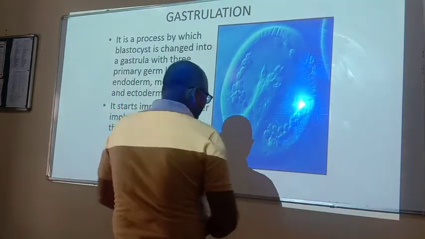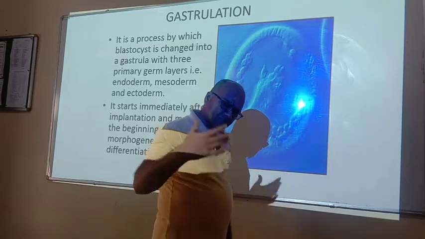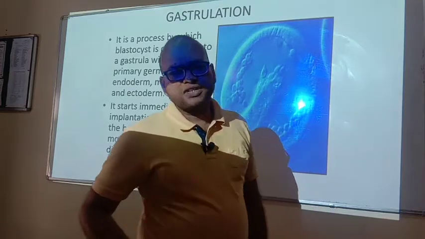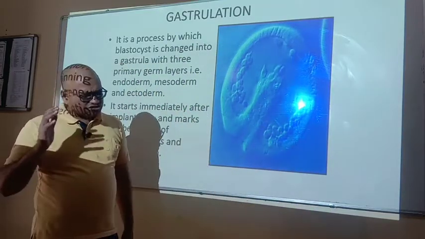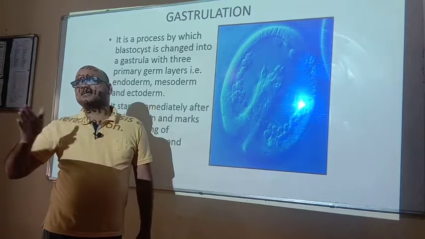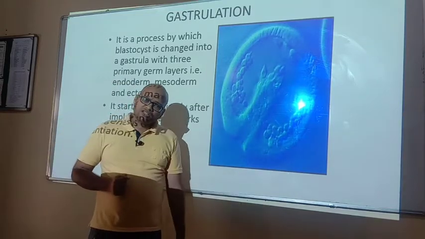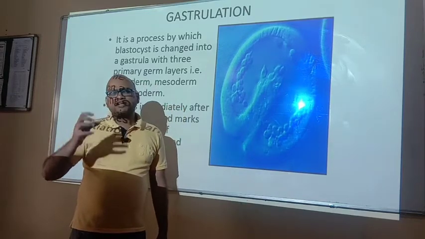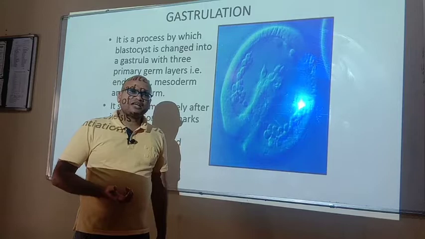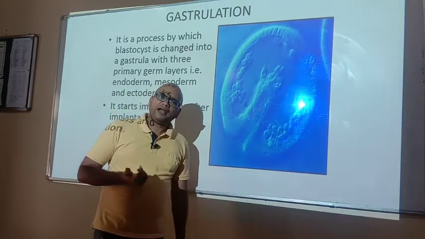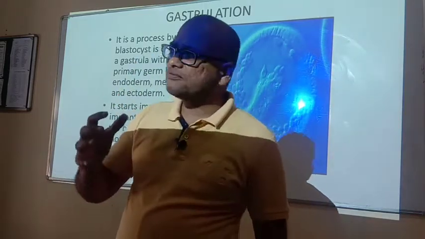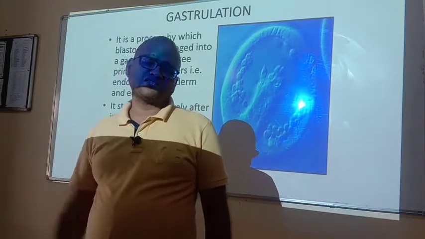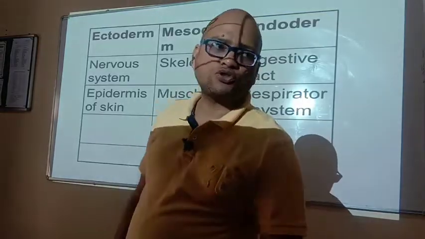Gastrulation. Actually, after the blastulation, just after the implantation, the next stage of the embryonic development is called gastrulation. This gastrulation means the development of the different germ layers. Since we are triploblastic in nature, after the blastulation, when the gastrulation is taking place, the 3 germ layers are developed, and these 3 germ layers are ectoderm, mesoderm and endoderm. These 3 germ layers are developed by the arrangement of the inner cell mass of the blastocyst.